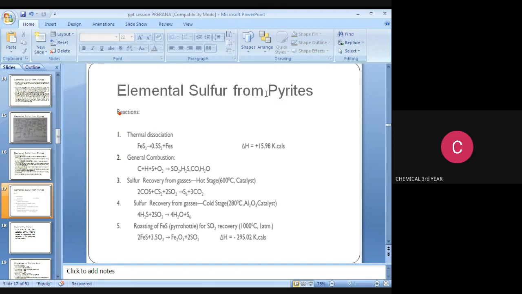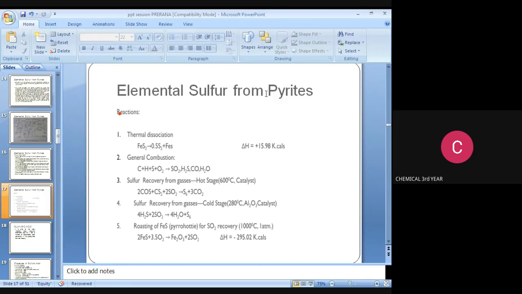And the next step is sulfur recovery from gases, that is the cold stage, maintaining temperature at 280 degrees Celsius, and the catalyst used in this cold reactor is Al2O3 catalyst. The reaction is 4H2S reacts with 2SO2. It produces 4H2O plus sulfur S6.